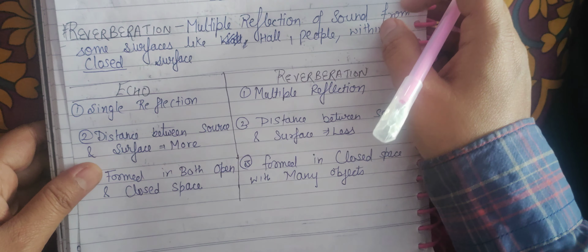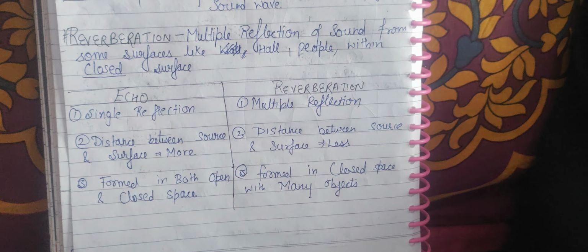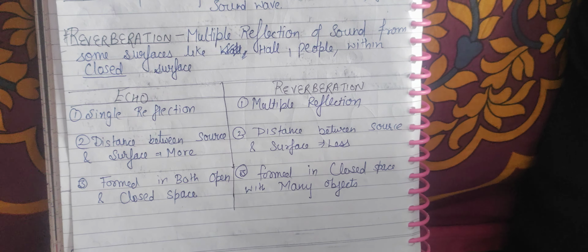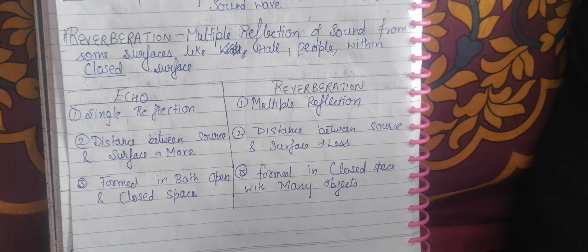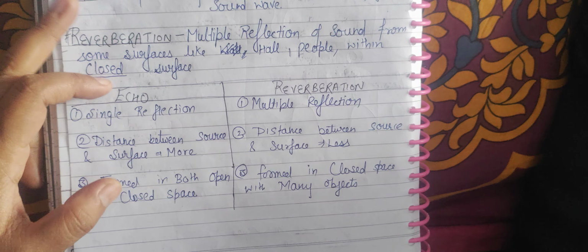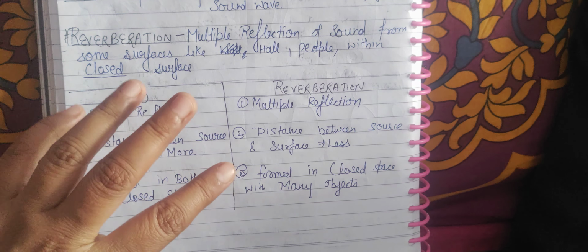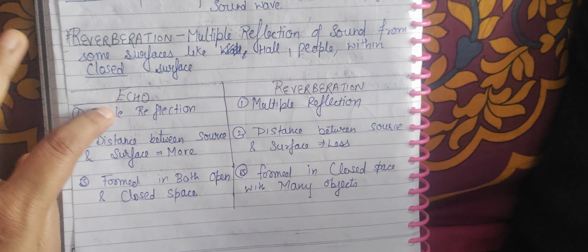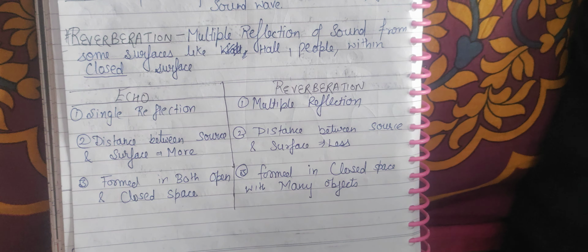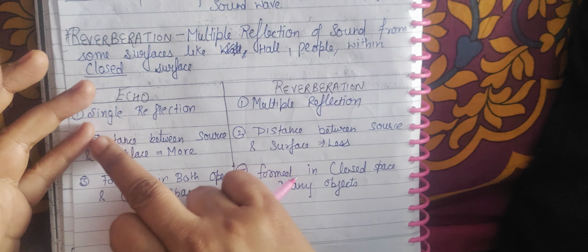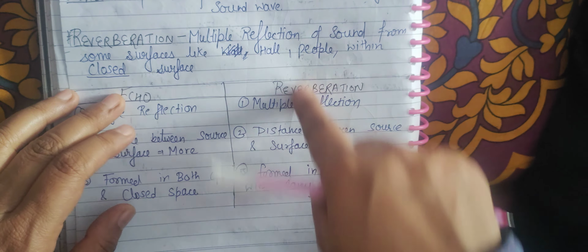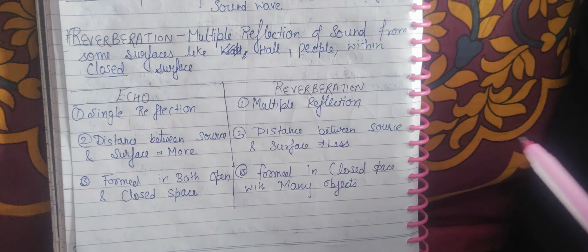Now there is reverberation. What is reverberation? Reverberation means multiple reflections of the sound from surfaces. Now see, both involve reflection. What is the difference between echo and reverberation? Echo is a single reflection, when only one reflection comes: it hits and comes back, this is echo. If more reflections are there, it is reverberation.